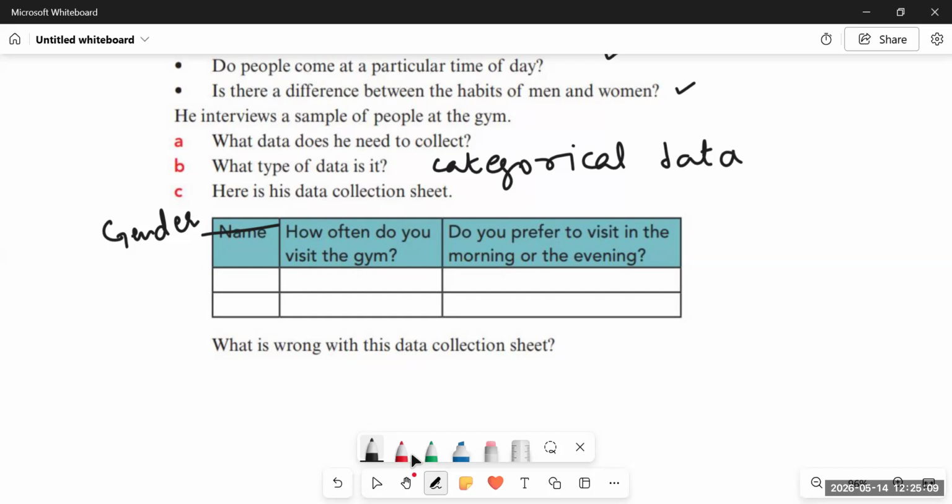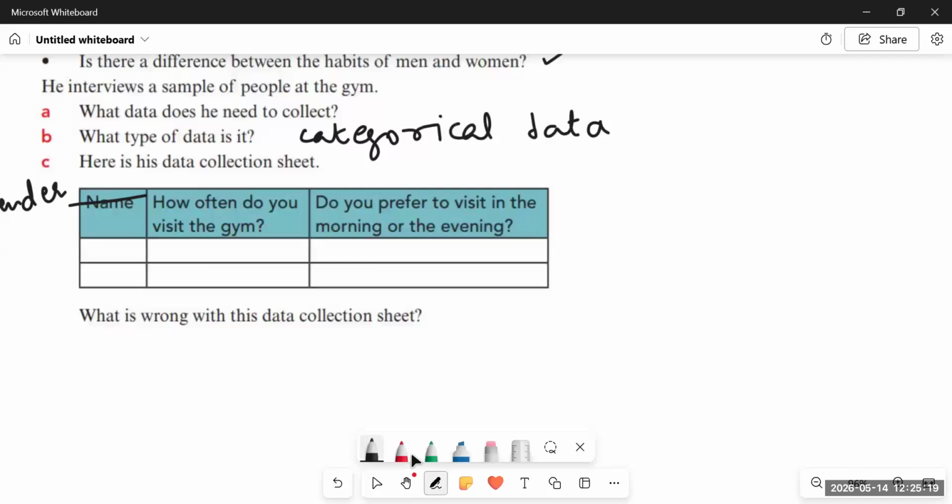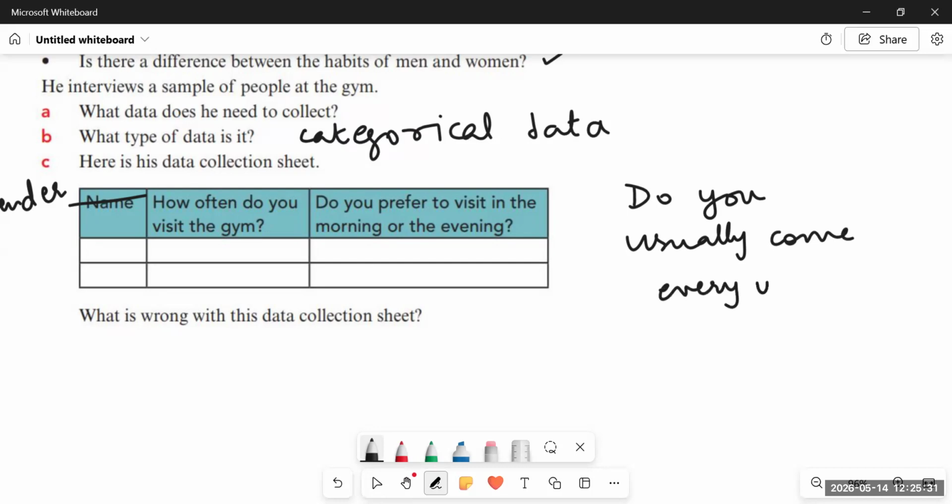And then how often do you visit the gym? Instead of asking how often do you visit the gym, the option should be like, do you usually come every week? Since he wanted to know that do people come every week or not.